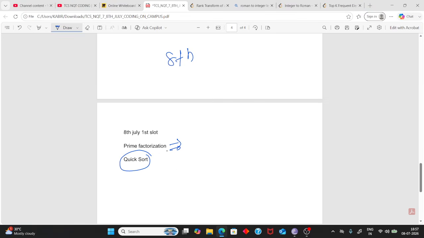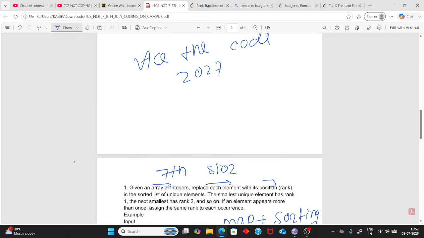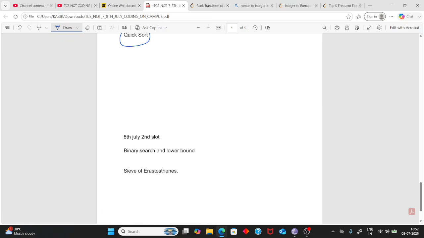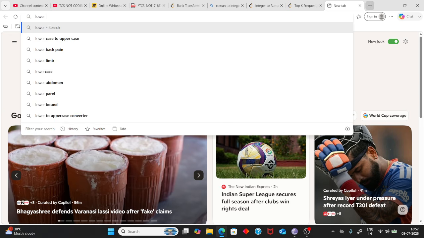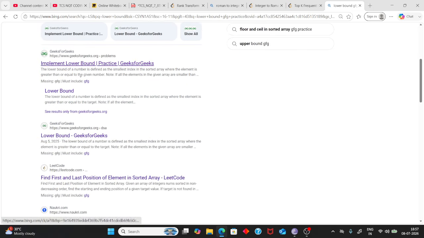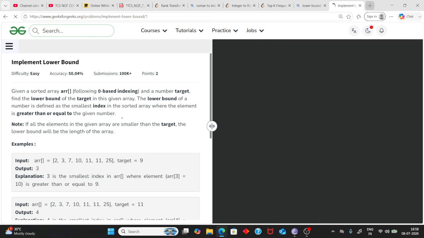The second question is quick sort. You should know sorting algorithms, the most important part. They are asking questions from sorting, like the above question where you need to sort. And the last question, in the second slot, is binary search. You need to apply binary search and find the lower bound. You can search for the lower bound question, an easy one. On GFG or LeetCode, you can open any link to practice. Just practice it. Okay, this is the question.